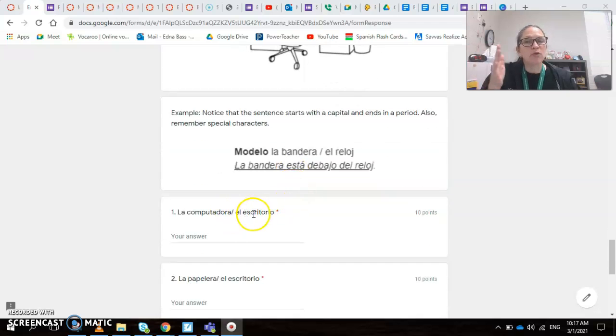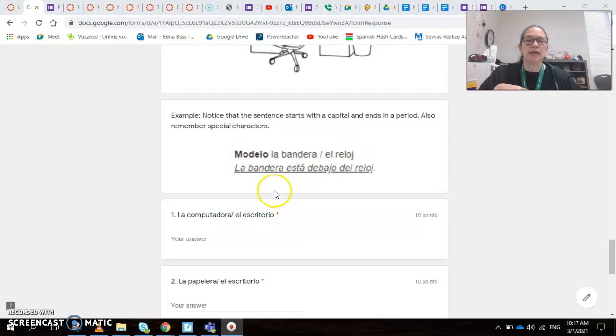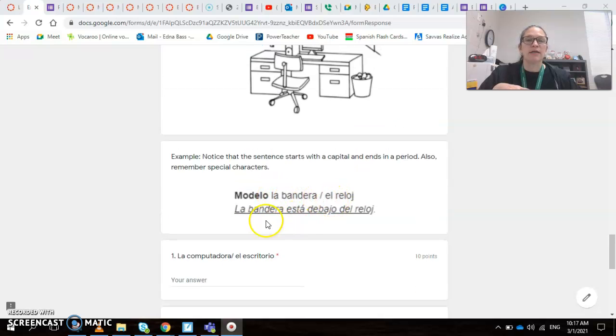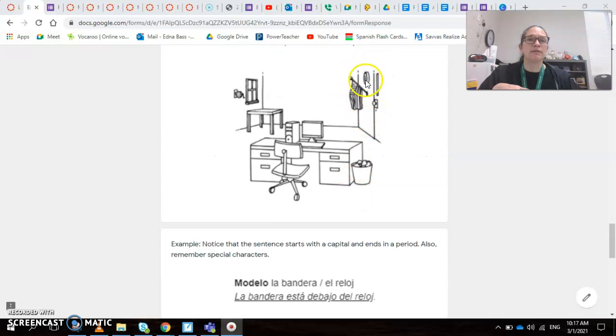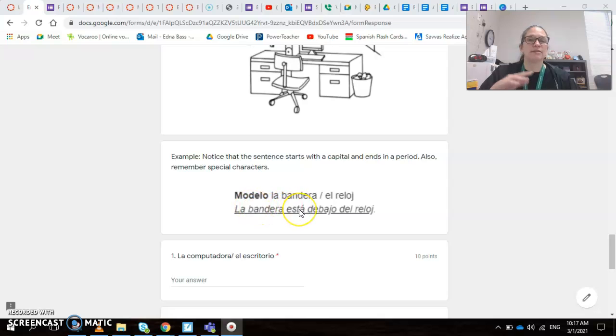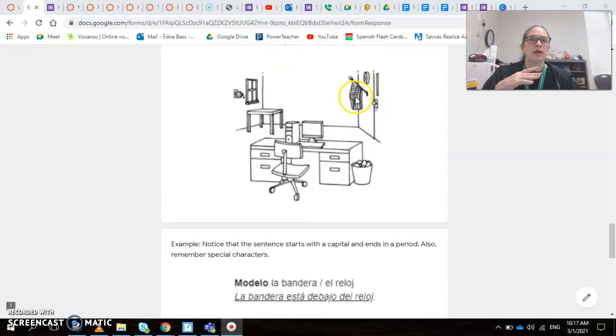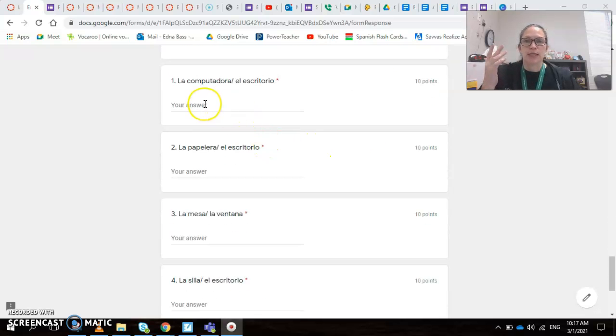I'll also give you in relation to what. So where is the computer in relation to the desk? There is only one option on how to answer, so please be sure that you type the right one. Here's the example. It's la bandera in relation to el reloj. Here is la bandera, here is el reloj, and it says la bandera está debajo del reloj. La bandera está debajo del reloj. Okay, and you're going to answer this.